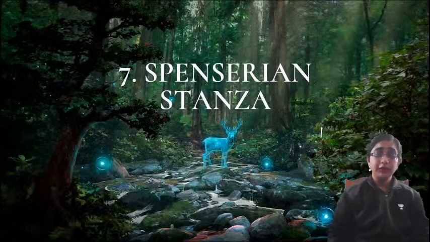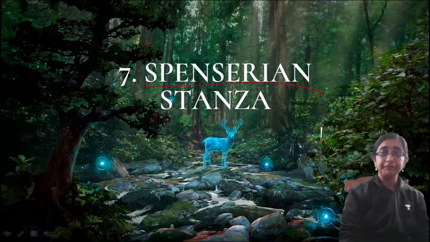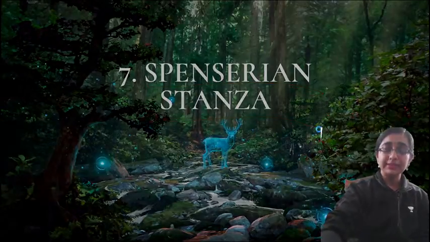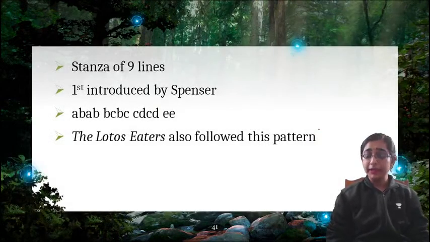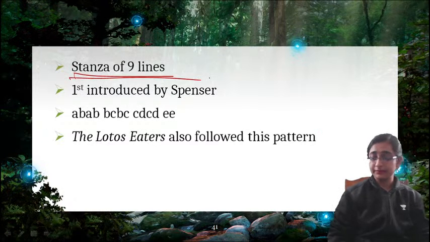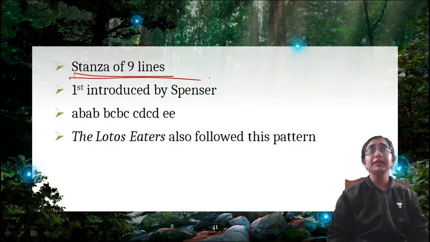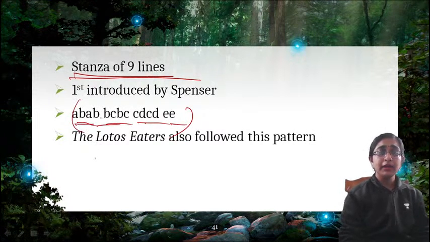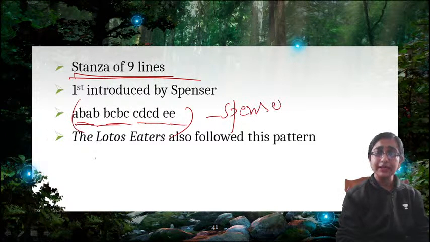Okay, so now move on to the next, Spenserian stanza. This is very important. Spenserian stanza, from the very name you can understand that it was first brought by Spenser, Edmund Spenser, okay, and it is a stanza of 9 lines. Okay, a 9-line stanza form is known as Spenserian stanza. Now you should remember the rhyme scheme: A B A B, B C B C, C D C D, double E. This is also the rhyme scheme of a Spenserian sonnet. Okay, so this is basically used in Spenserian sonnet.